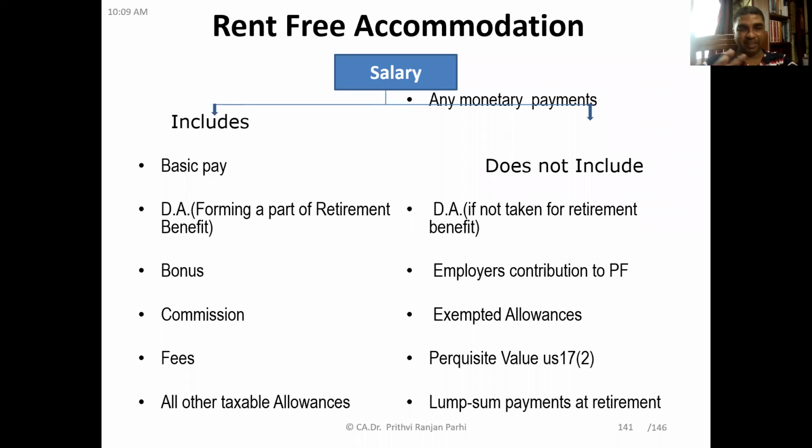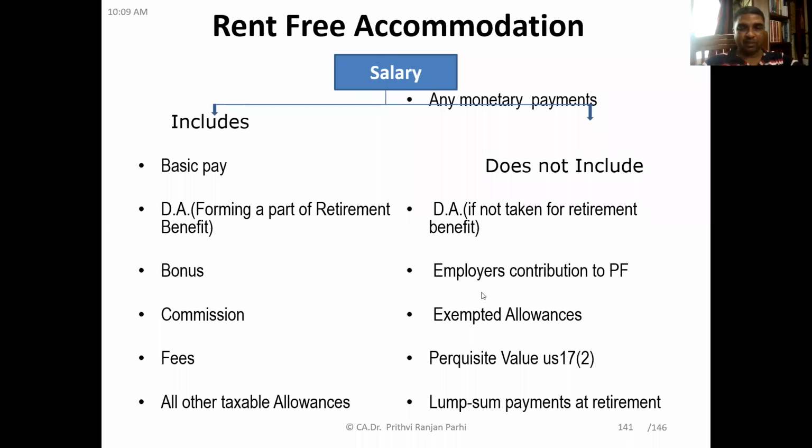Now, if I again summarize, you see salary includes basic pay, DA forming a part of retirement benefit, bonus, commission, fees, but it doesn't include DA if it is not taken for retirement benefit. It doesn't include the employer's contribution to provident fund, exempted allowances, and perquisite value under section 17.